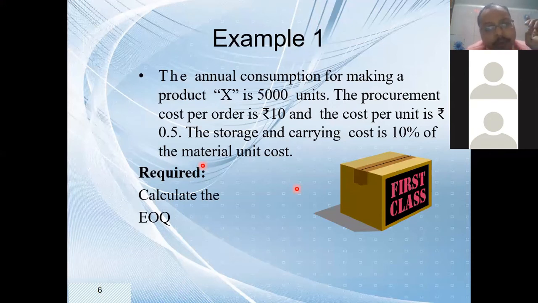Next, they said the procurement cost per order is ₹10, and the cost per unit is ₹0.5, that is 50 paisa, and the storage and carrying cost is 10% of the material unit cost. Required, we need to calculate EOQ.